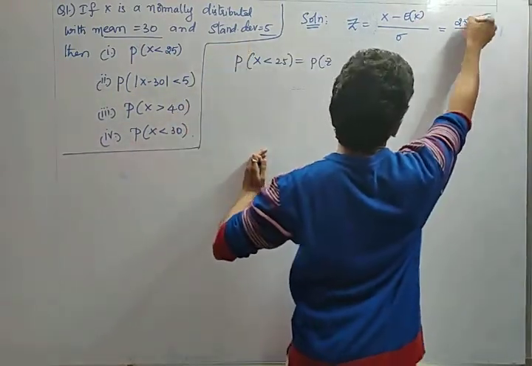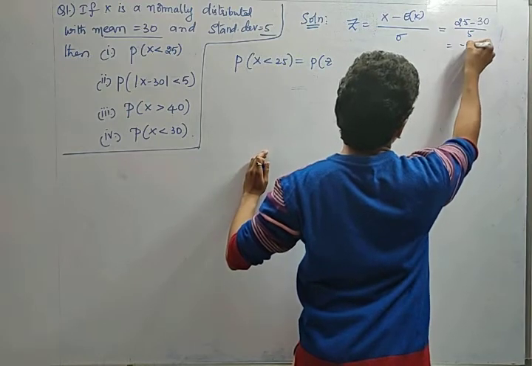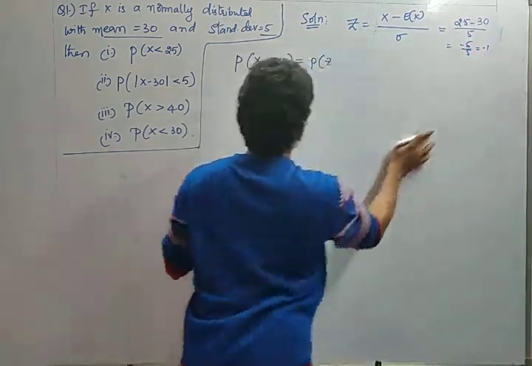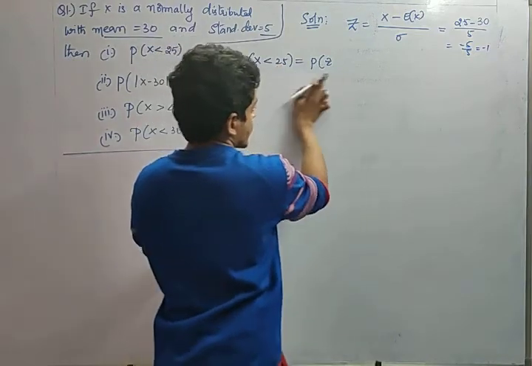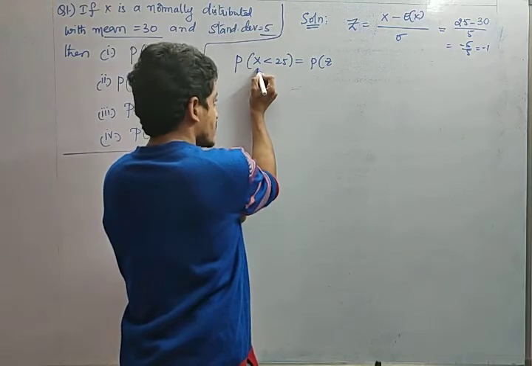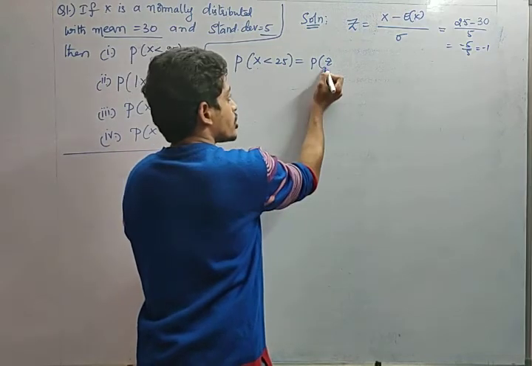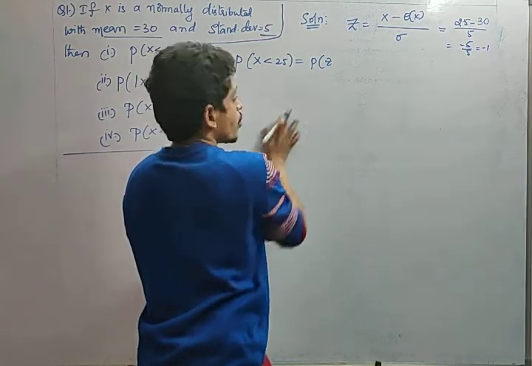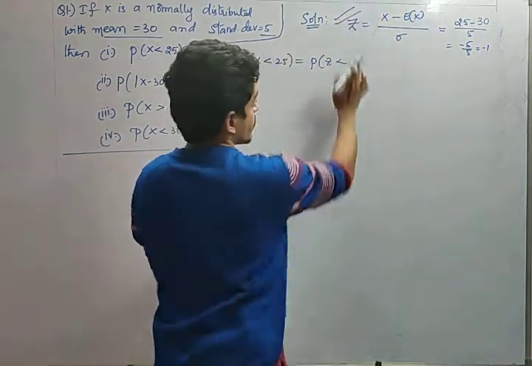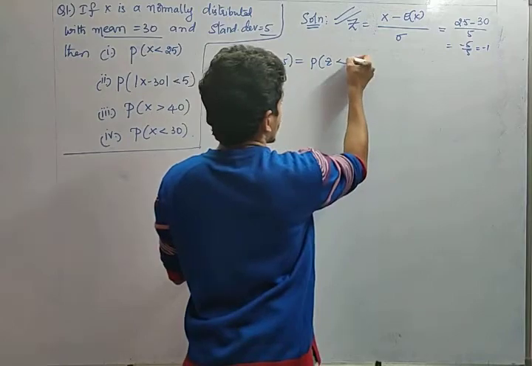That is 25 minus 30, which is minus 5. Minus 5 by 5 equals minus 1. So z will be associated with minus 1. X less than 25 means we have to convert the value to a Gaussian random variable, a normal distribution random variable. That's why this formula is important. This formula transforms that. So z less than minus 1.